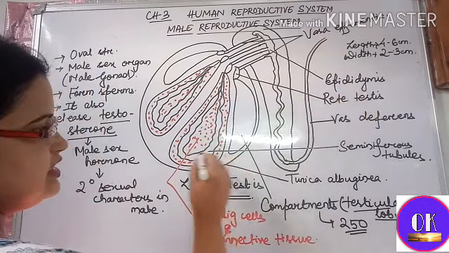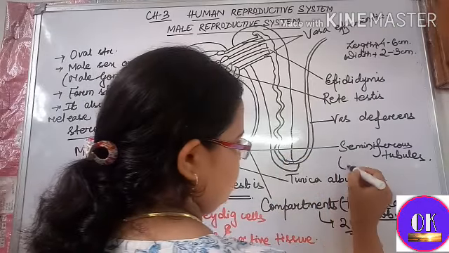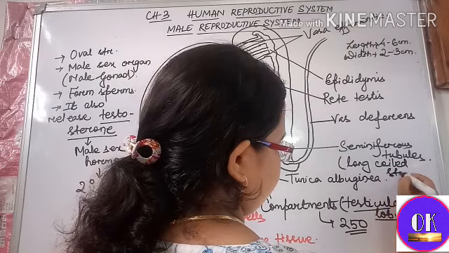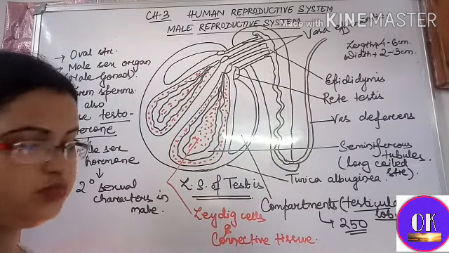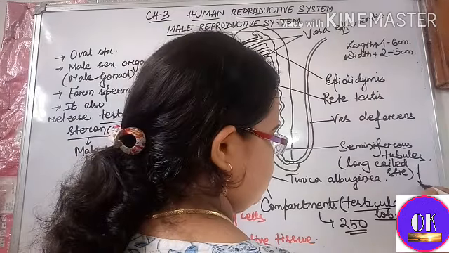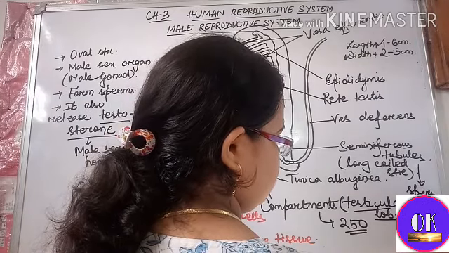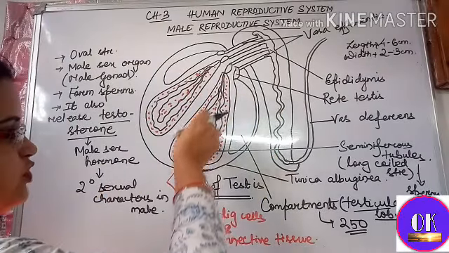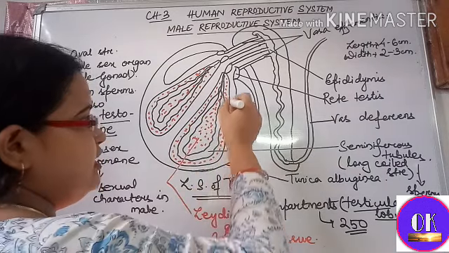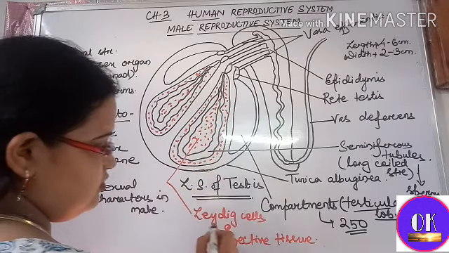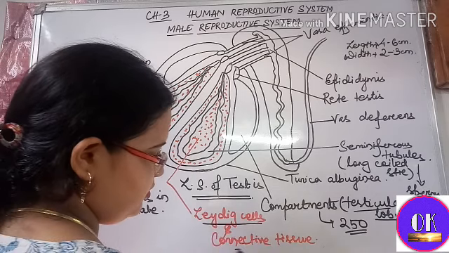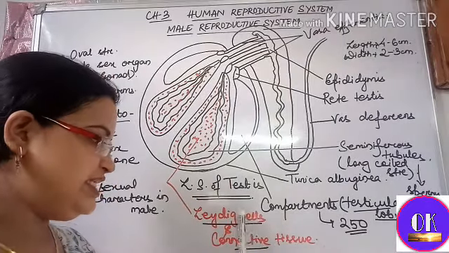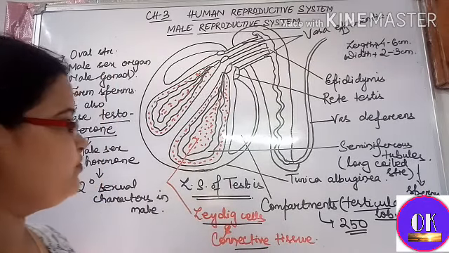They are known as seminiferous tubules: highly long coiled structures, or tubules, which are responsible for the formation of the sperms. Now the seminiferous tubules are surrounded by neighboring cells known as Leydig cells and some connective tissue.